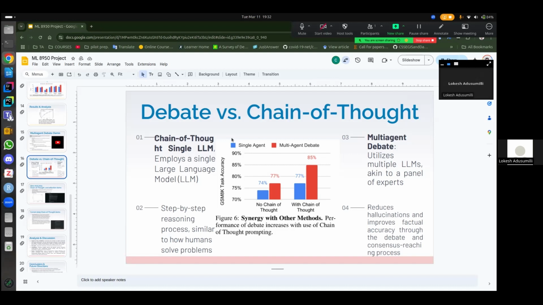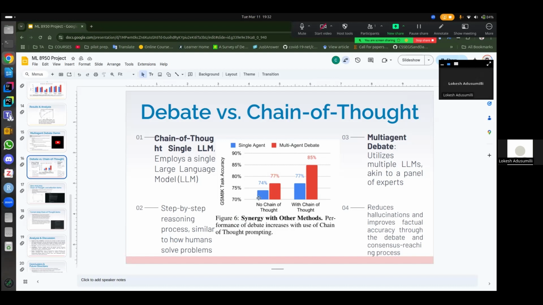So they had performed an experiment. If we see Figure 6 in the paper, they had integrated synergies with other methods, where they had integrated chain of thought into single agent and multi-agent debates, with the single agent debate being where the older response is fed into the contemporary prompt.